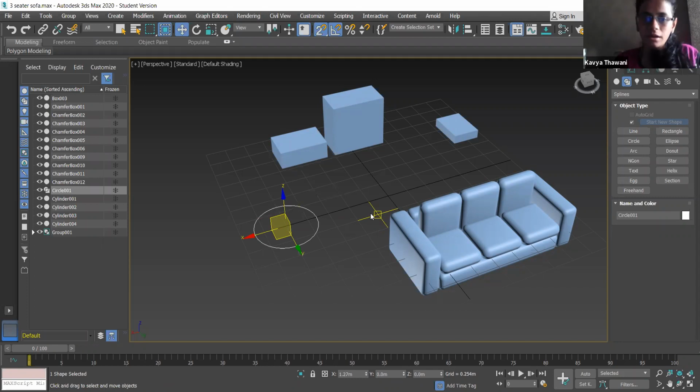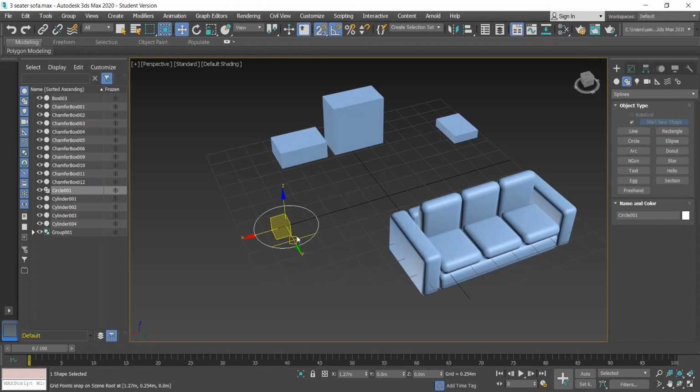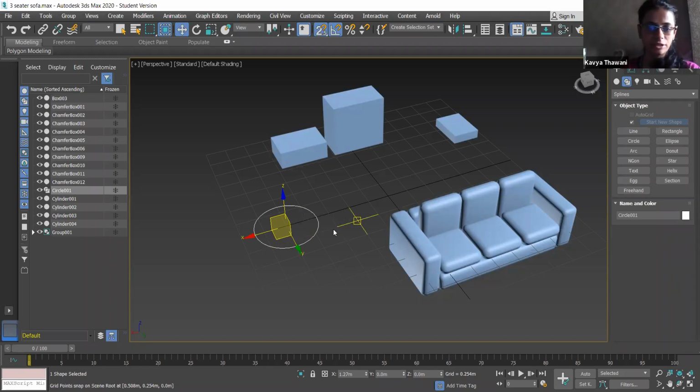Okay. Now 2.5, go to that drop down list. Yes. 2.5D and 3D are basically used for working in 3D objects only. Even if you enable 2D, you will be able to work.